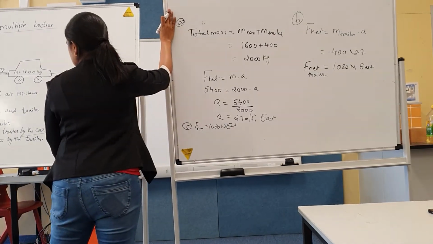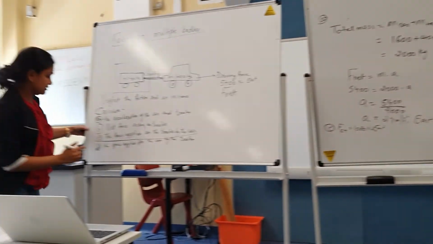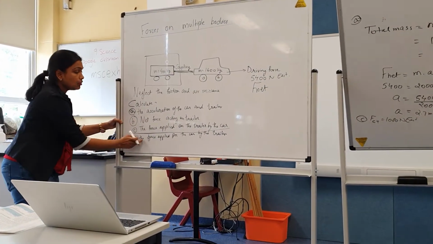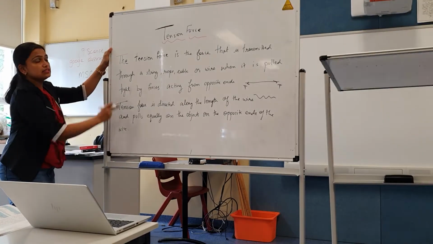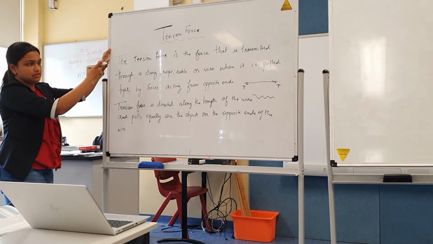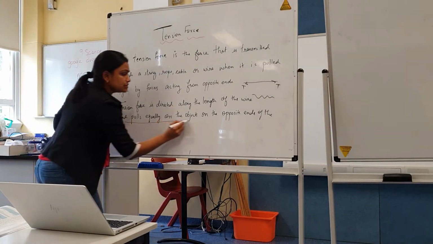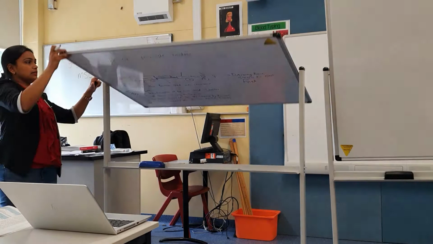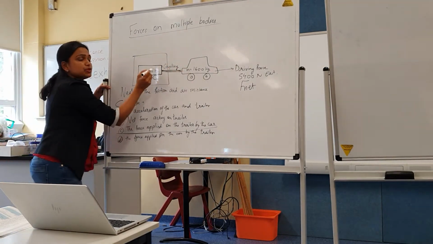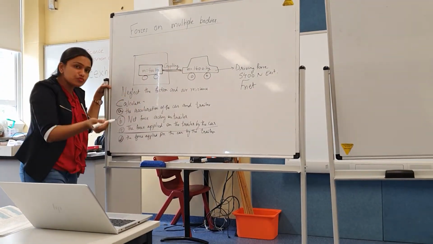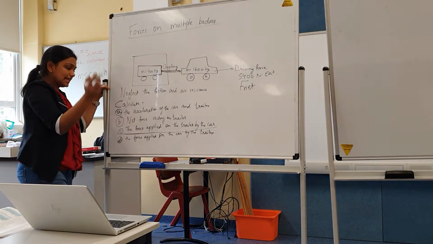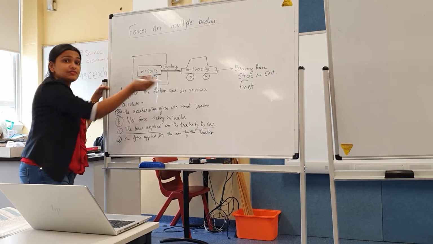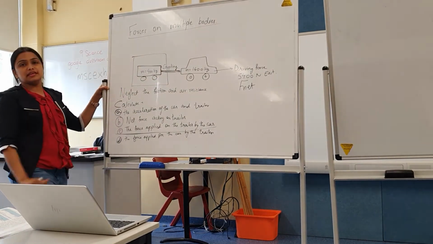Now the D part. The force applied on the car by the trailer. Now here comes the logic of tension force, that it pulls equally on the objects on the opposite ends. So if the car is pulling the trailer by a force of 1080 Newton, then the trailer is also pulling the car with the same force but in the opposite direction.